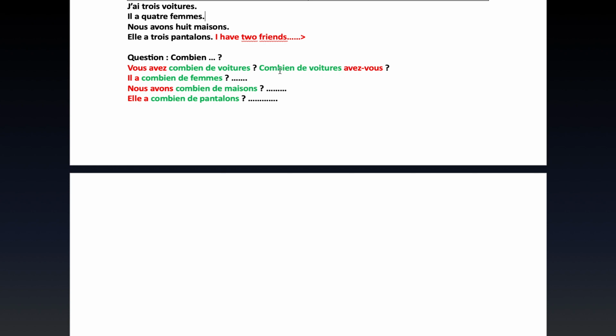Now, when we begin with combien de voitures, so do you have, here there is what we call inversion. We said vous avez means you have. But in this case, we want to say have you. How many vehicles have you? That is an inversion. And when you do that inversion, you put a hyphen in between the have you. Il a combien de femmes? Combien de femmes a-t-il?